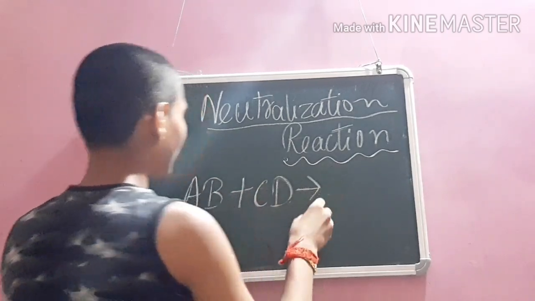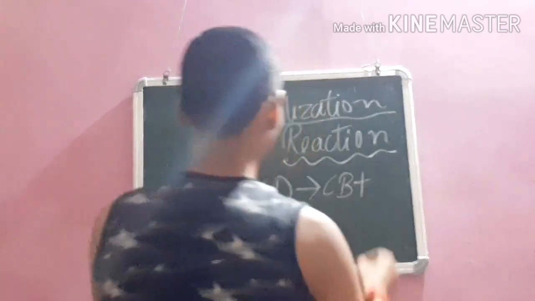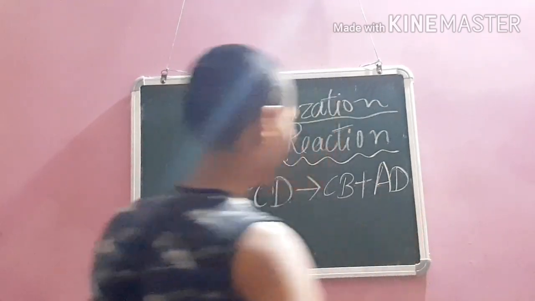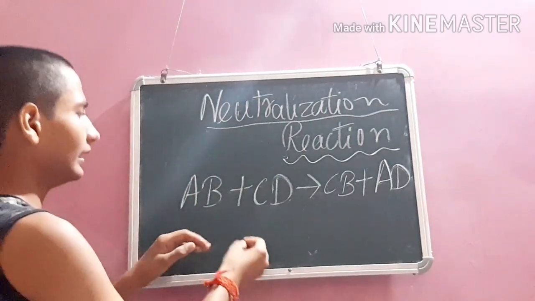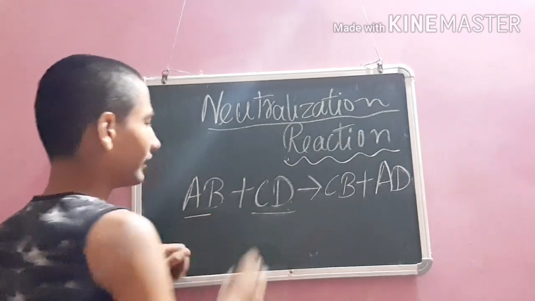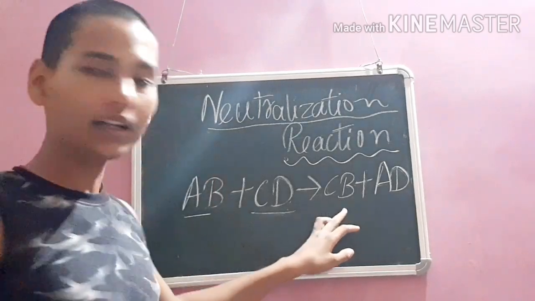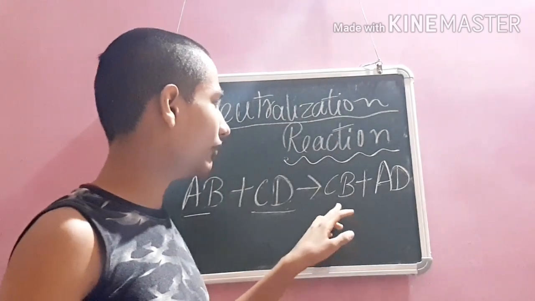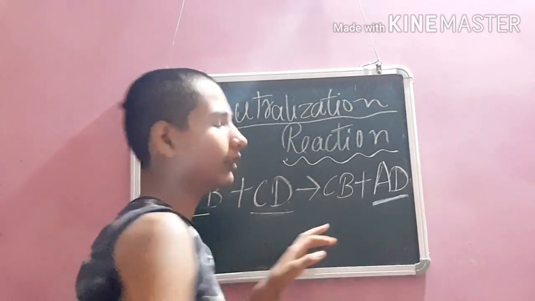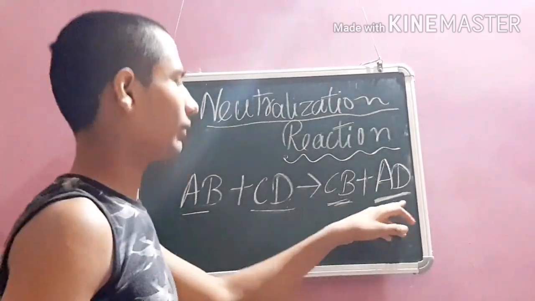When these two compounds react, then salt and water will be formed. In this reaction, when one base and one acid react together, then in the product side one will be water and another will be salt. This one will be salt and this one will be water.